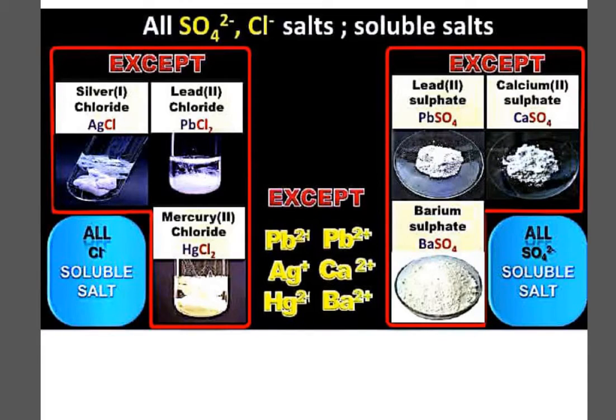Similarly, the exceptional cases for the sulfate are lead sulfate, calcium sulfate and barium sulfate. That means except these three salts shown in the picture, the rest of the salts of the sulfate and chloride will be soluble in water.